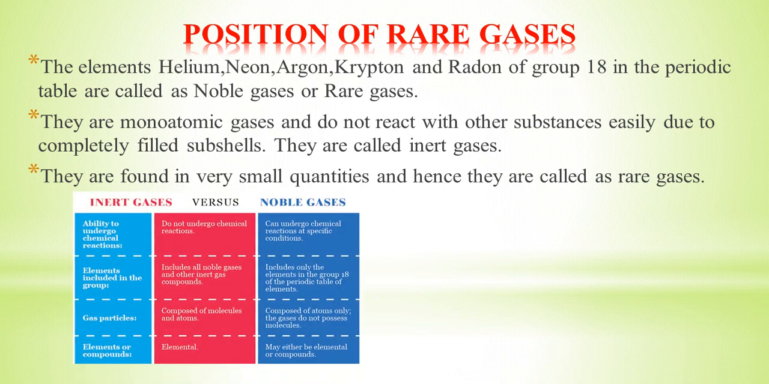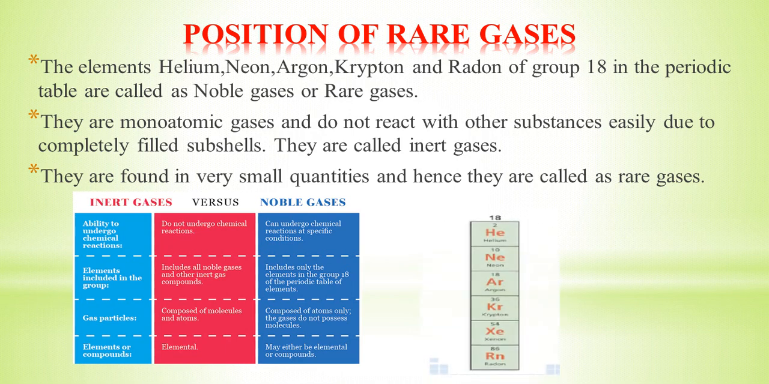If you look at the differences between rare gases, inert gases and noble gases, you will definitely understand. I have given the 18th group elements here: helium, neon, argon, krypton, xenon and radon. The atomic number is placed on top of each element, and the symbols are also mentioned. So that is the position of rare gases.